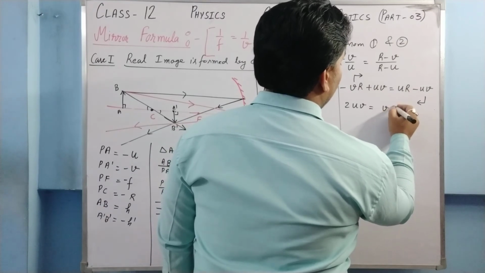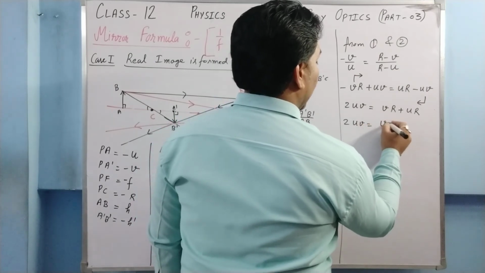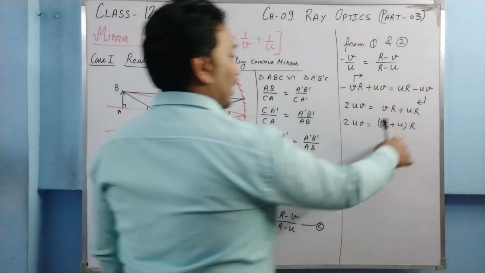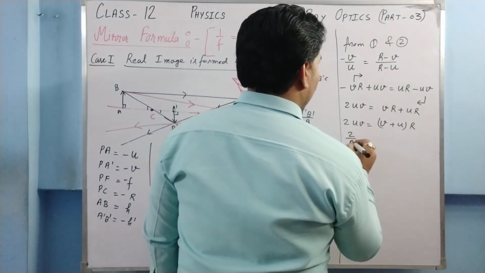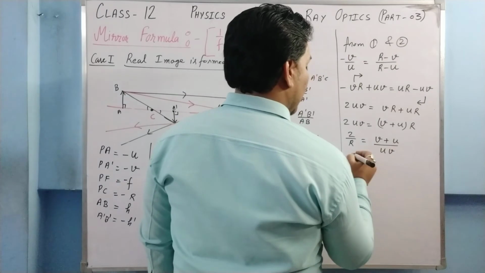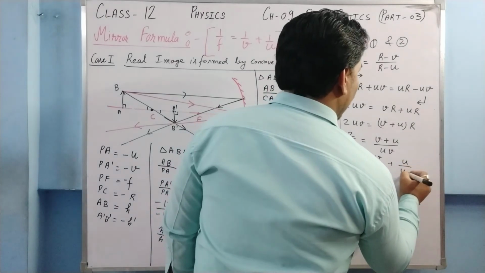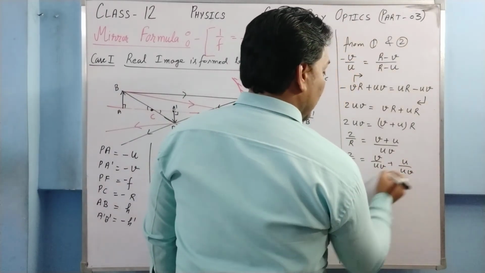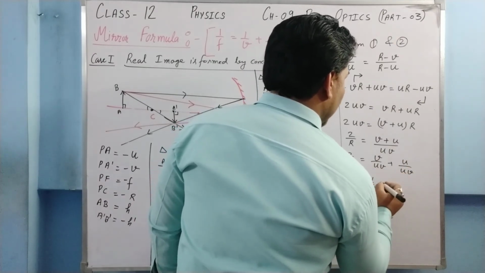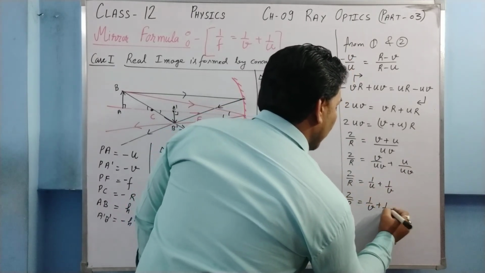We can have VR plus UR. Now what we can write? We can write 2 UV is equal to R can be taken common, so it will become V plus U into R. Now R is transferred this side and UV is transferred that side. We'll have 2 upon R is equal to V plus U upon UV. Just distribute this one, so it will become 2 by R is equal to V upon UV plus U upon UV. So V and V will be cancelled out, and here U and U will be cancelled out. So it will be 2 by R is equal to 1 by U plus 1 by V, or we can write 2 by R is equal to 1 by V plus 1 by U.